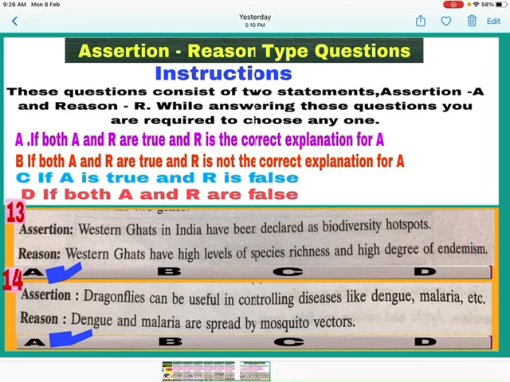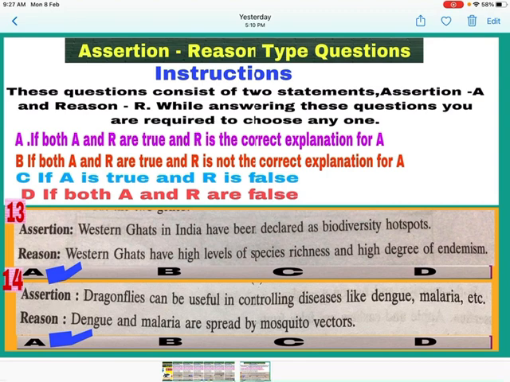Question 14. Assertion. Dragonflies can be useful in controlling diseases like dengue, malaria, etc. Yes, it is a correct statement. Dragonflies are used to control dengue and malaria. See the reason. Dengue and malaria are spread by mosquito vectors.